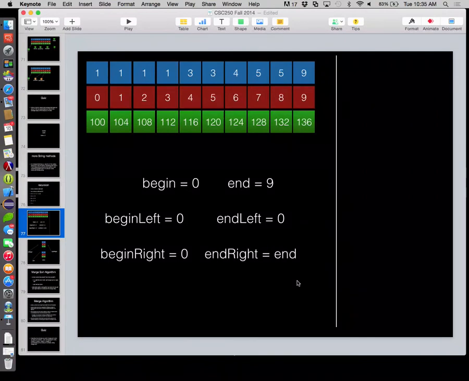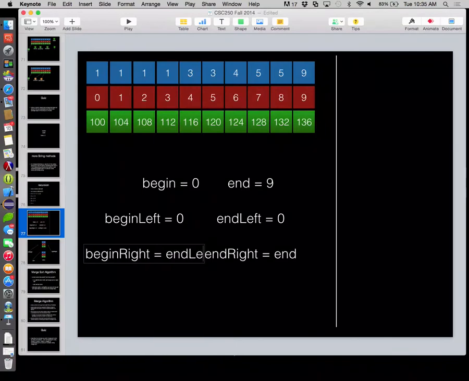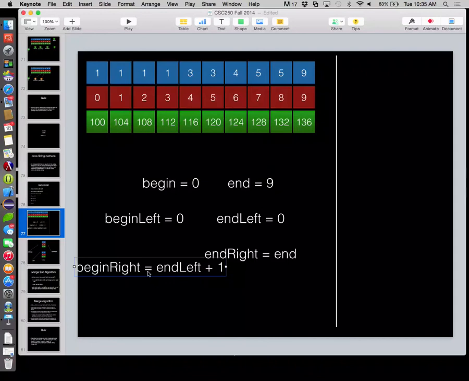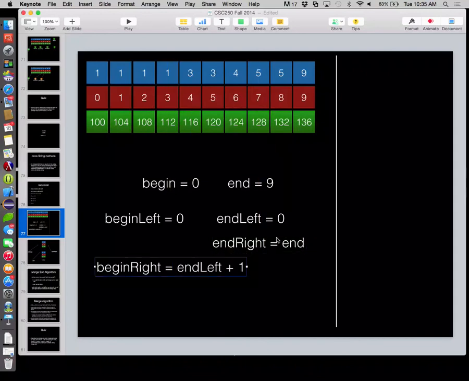Those are the easy ones, right? We begin right here. We had set end left plus 1. Right, but we don't know what end left is yet. So we can say end left plus 1, but we don't know what that guy is yet. So we haven't solved that.